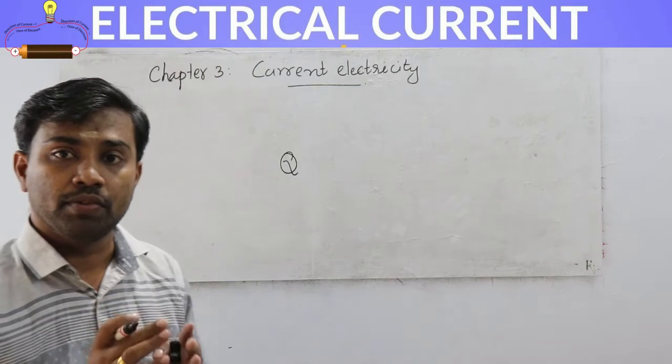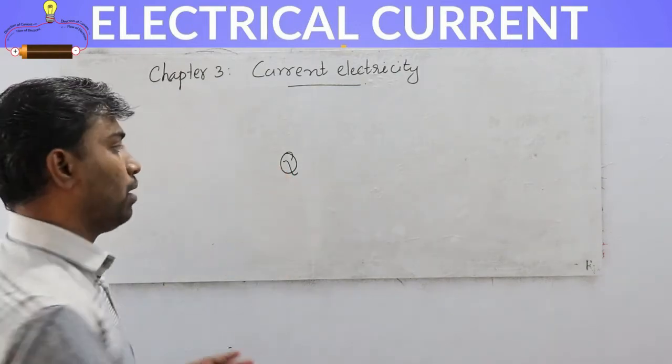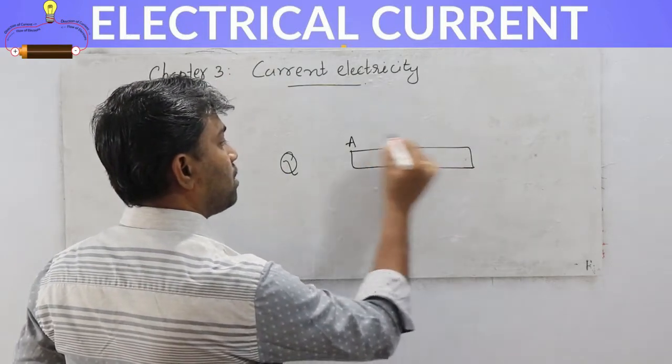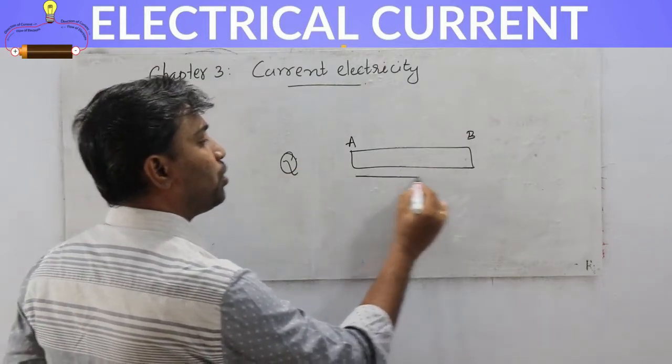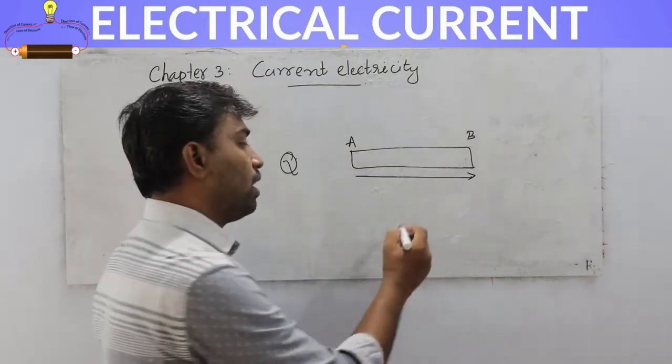Suppose a charge Q is moved. So we consider this is a conductor. Okay, AB is a conductor. Suppose this charge Q is moved from A to B. A charge Q is moved from A to B within t seconds.